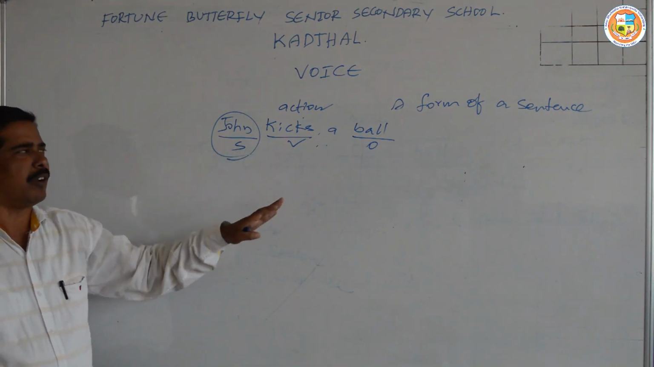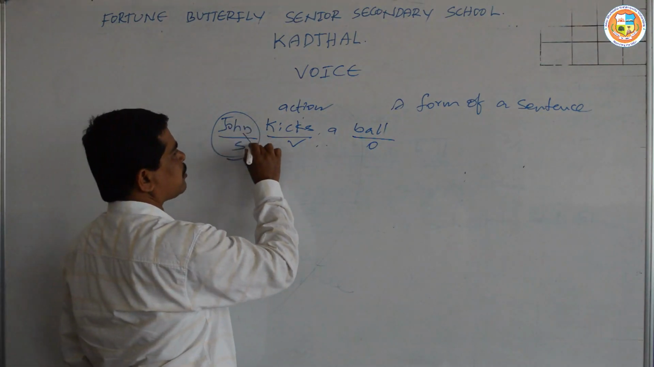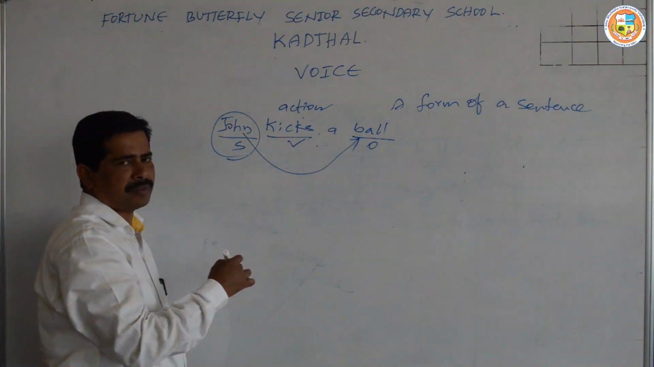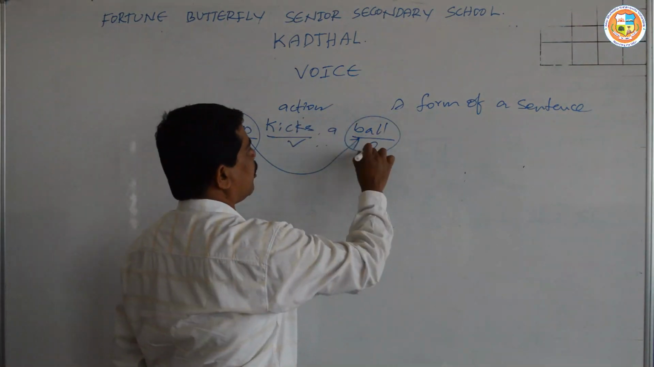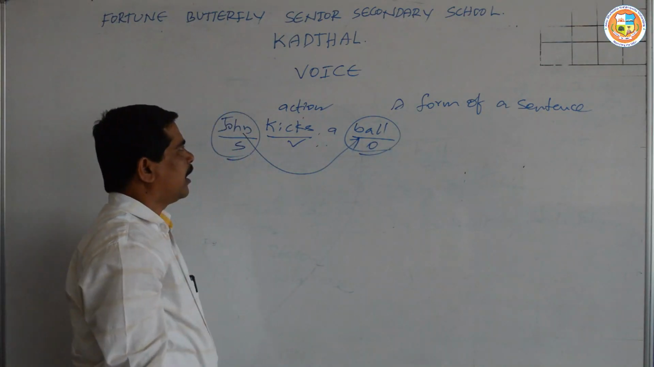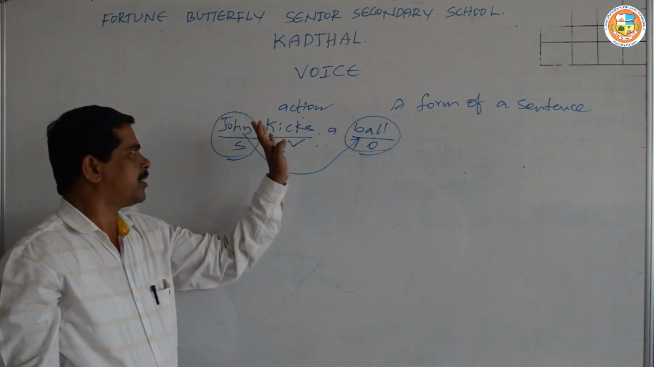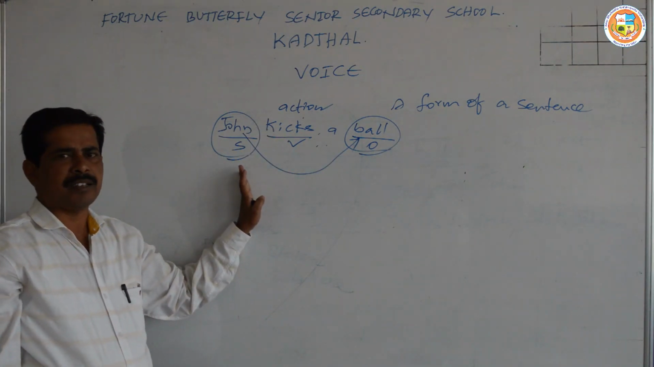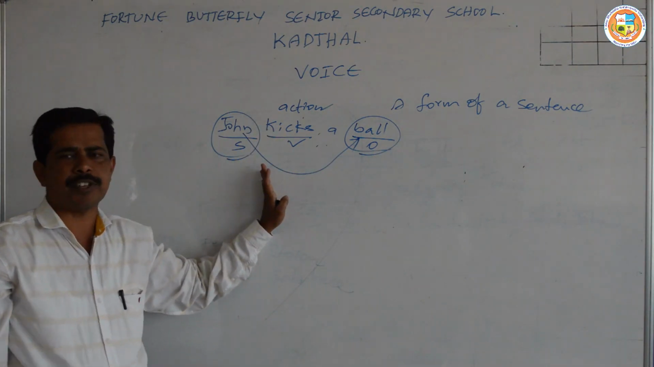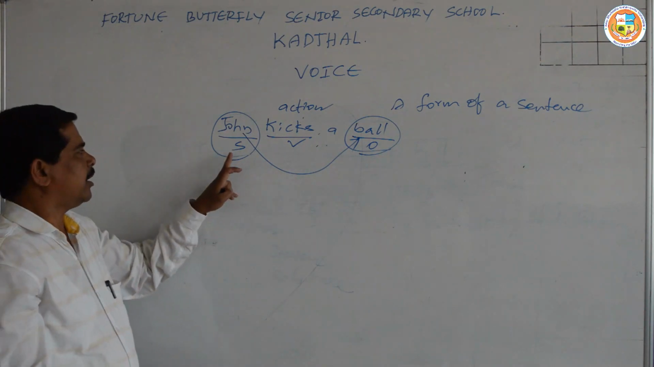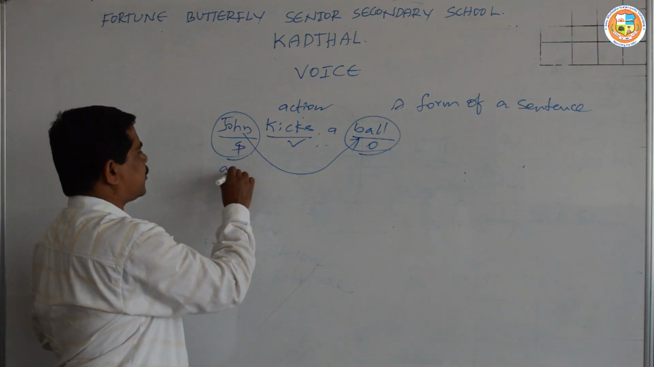John kicks a ball. Here, action passes from subject to object. The object is ball. And here, action is being passed from subject to object. Who is the subject here? John. So, this sentence is said to be in active voice because here the subject is active.